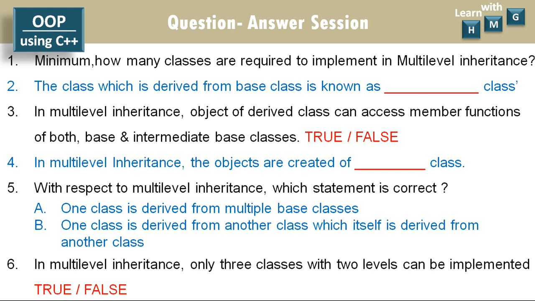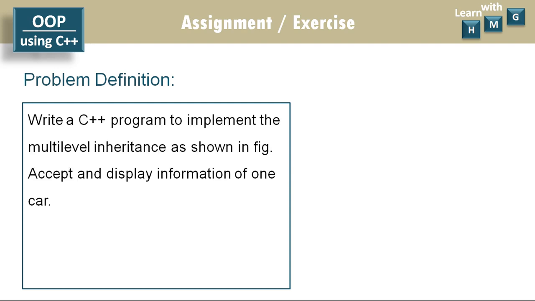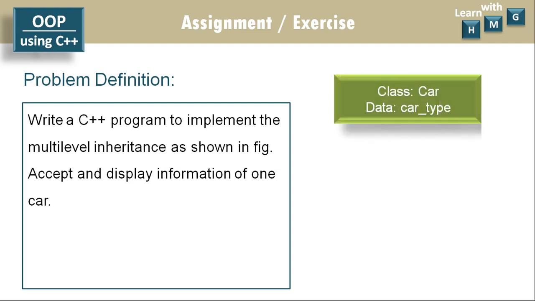So like this, if you are able to answer these simple questions, then you can conclude that you have understood the concept of multi-level inheritance. Now, one exercise for you. Write a C++ program to implement multi-level inheritance as shown in the figure. Accept and display information of one car. So you have to define one class.